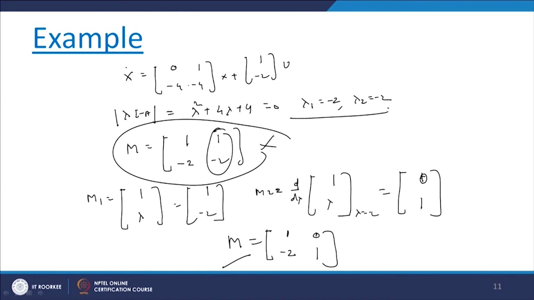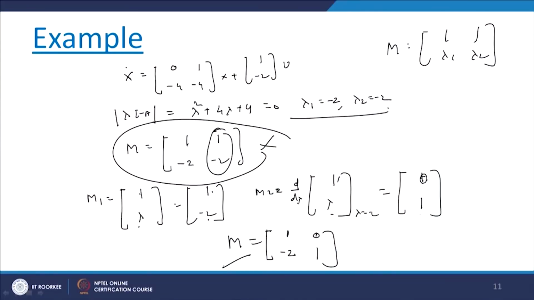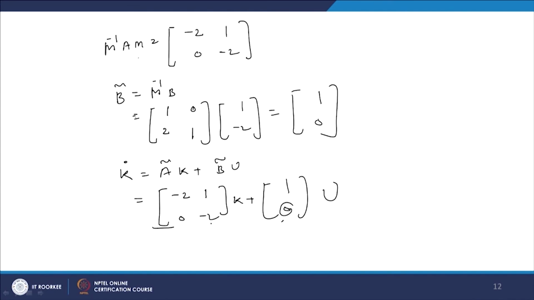a companion form or controllable canonical form, we have to write down a Vandermonde matrix as [1 1; lambda 1 lambda 2]. But in this particular case the eigenvalues are repeated, that is why initially we are writing eigenvalue as 1 lambda, that is 1 minus 2, but another one is minus 2. So, the same eigenvalue cannot be written. Therefore, what we have done, we have taken differentiation of this one and then we have got 0 1, and in this way M we have determined, and then we have determined M inverse AM and B bar equals to M inverse B, and finally we come across this result, but this particular element is 0. 0 is corresponding to this Jordan block, therefore, the system is not controllable.